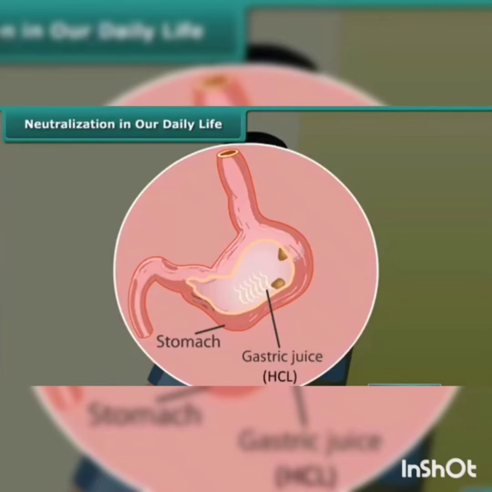To relieve the sensation of inflammation, an antacid is taken. Antacids contain a base that helps to neutralize the excess acid in the stomach.